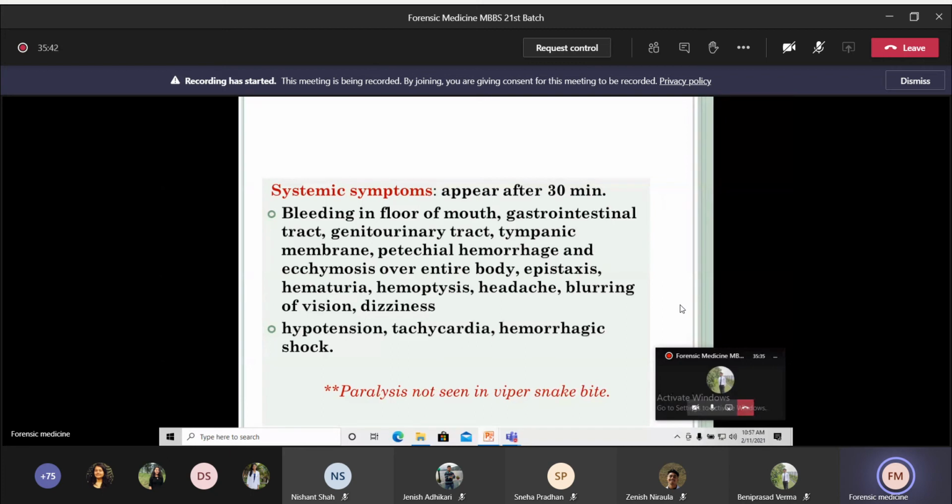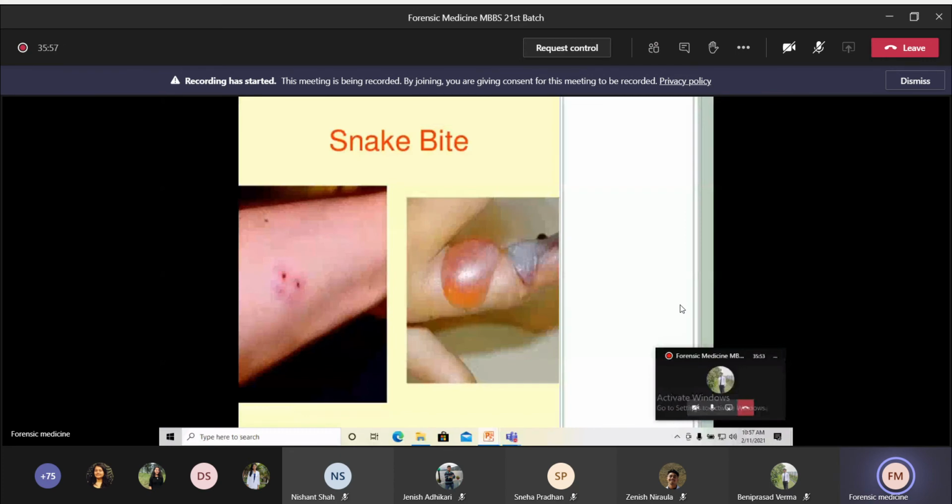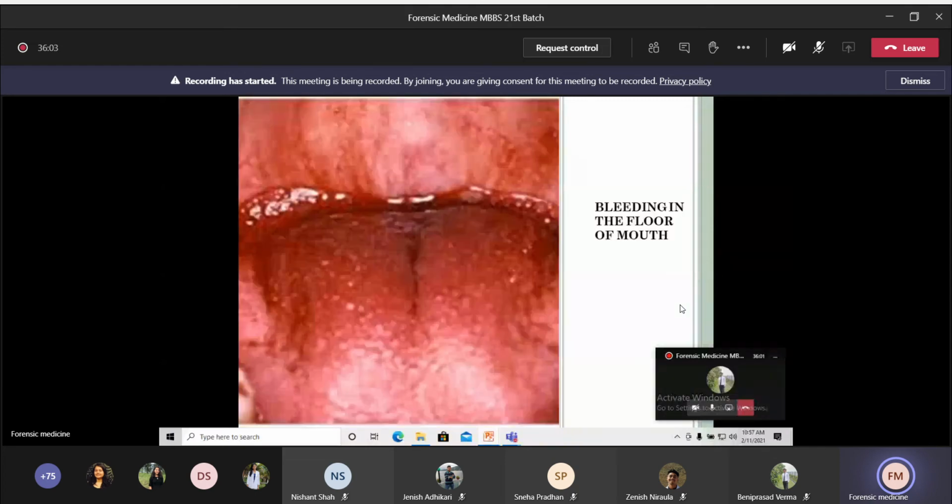So in case of elapid, you will see the paralysis symptoms, whereas in the case of viperid, you will see the bleeding symptoms. That is the difference between the two. You see the two fang marks, you can see the blister formation, some of the features, and this is the bleeding from the floor of the mouth.